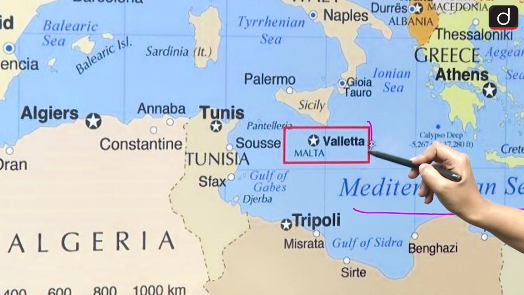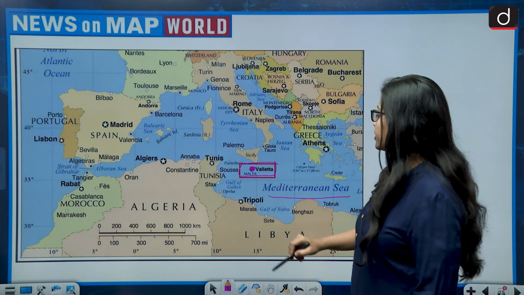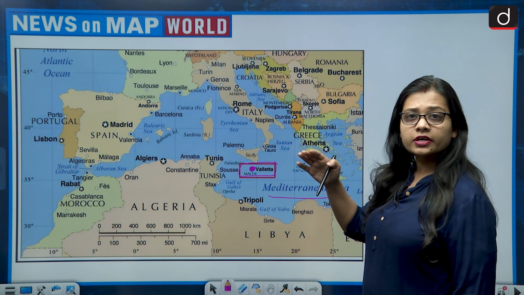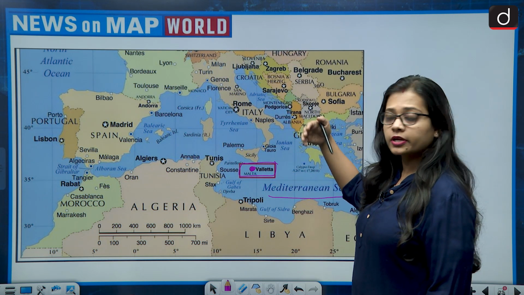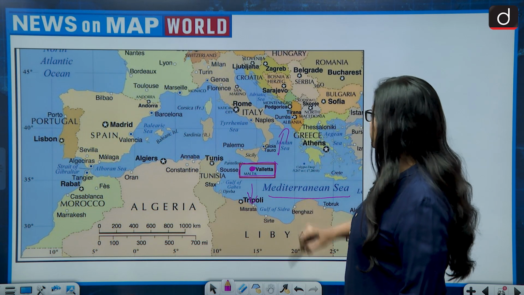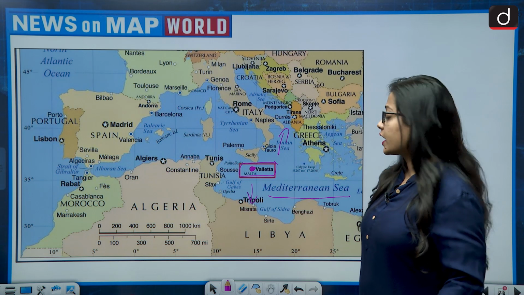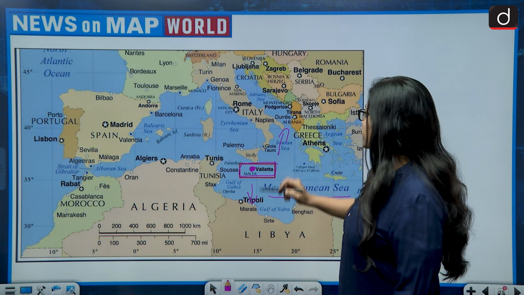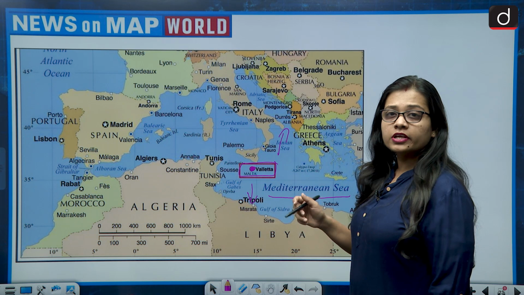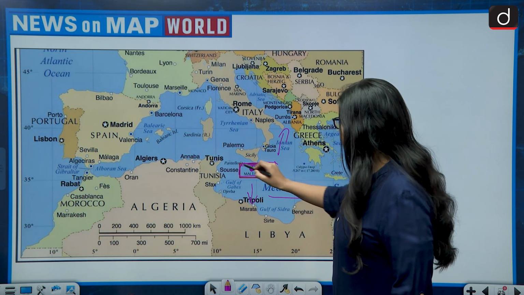This is Malta, which is present between the African continent and the European continent. The African continent is to its south, the European continent to its north, and Malta is very, very close to Italy, and the Italian island named Sicily is very close to Malta.